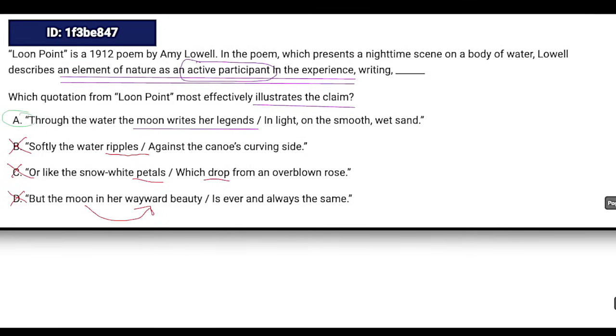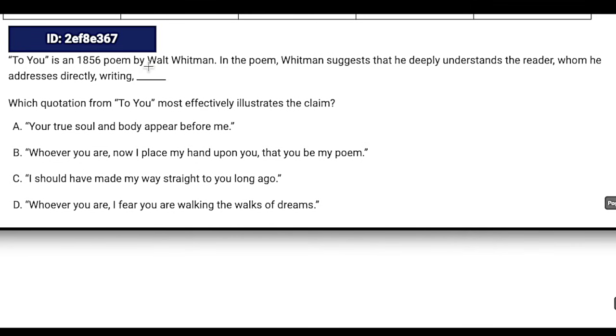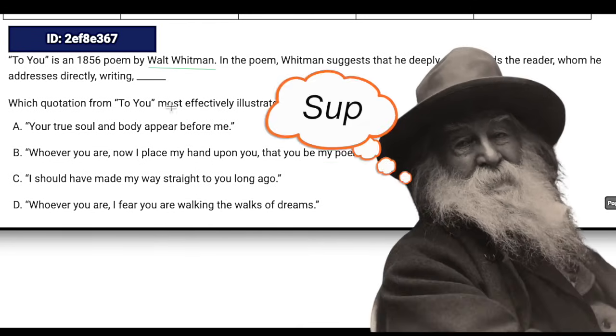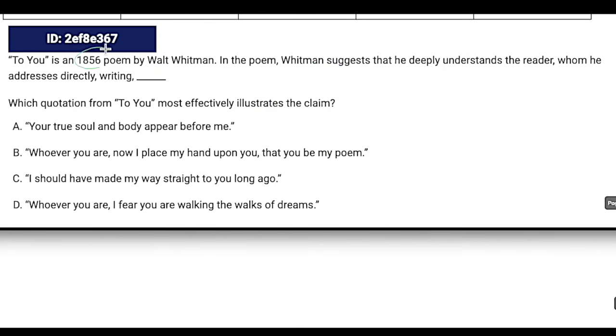Let's look at one more of these. Here we've got my boy Walt Whitman. I want to give a shout out to him real quick. And yeah, it's from 1856. So let's try to put things in modern language if we can.